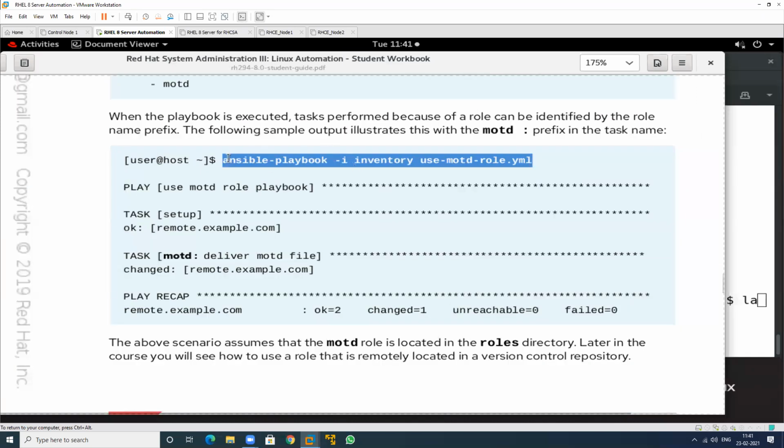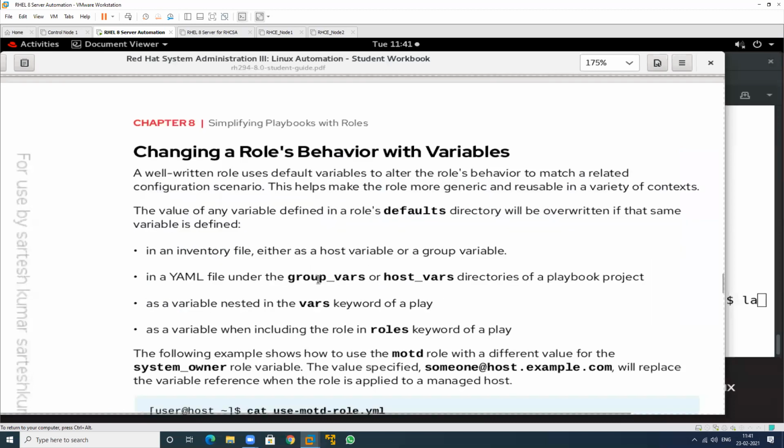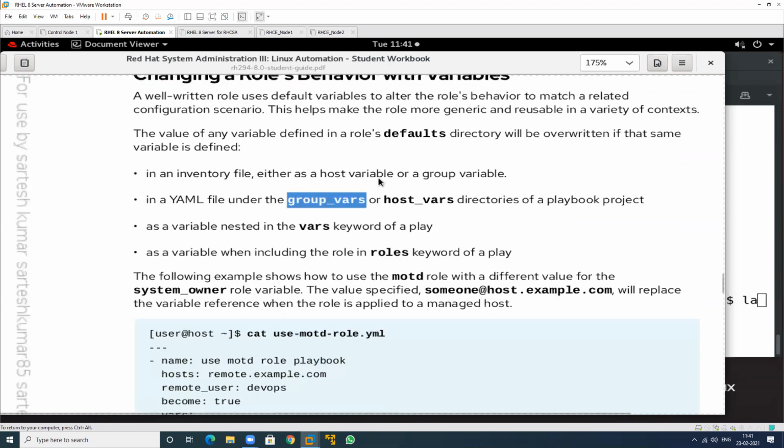If you want to change the behavior of the variable, you can create these two particular folders. And if you want to perform the task on this particular machine and in a group, you can define it like this. So that is performed according to the host-wise and according to the group-wise also.